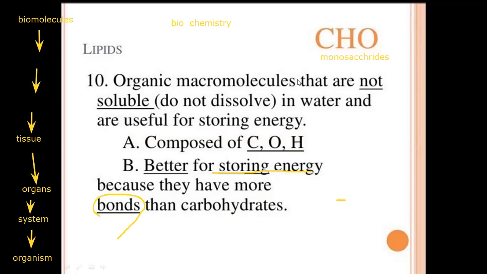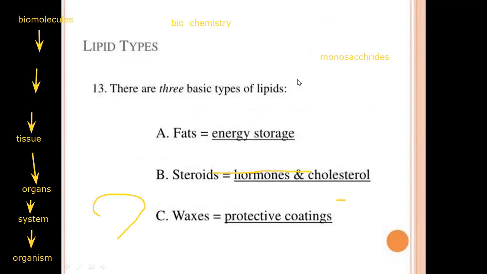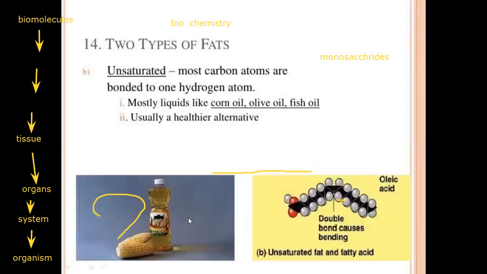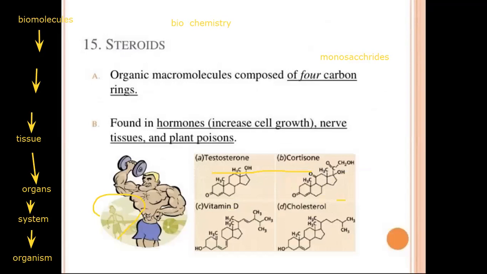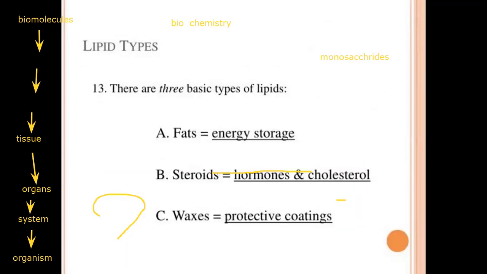So what is the simple form of lipids? Lipids are made up of fatty acids, the simple form of them. We categorize them into three basic types: fats, steroids, and waxes. In the following class, inshallah, we're going to learn what's happening in lipids. They are macromolecules. I hope you understand what I said. The quick checklist will start in the following class. See you soon and goodbye.